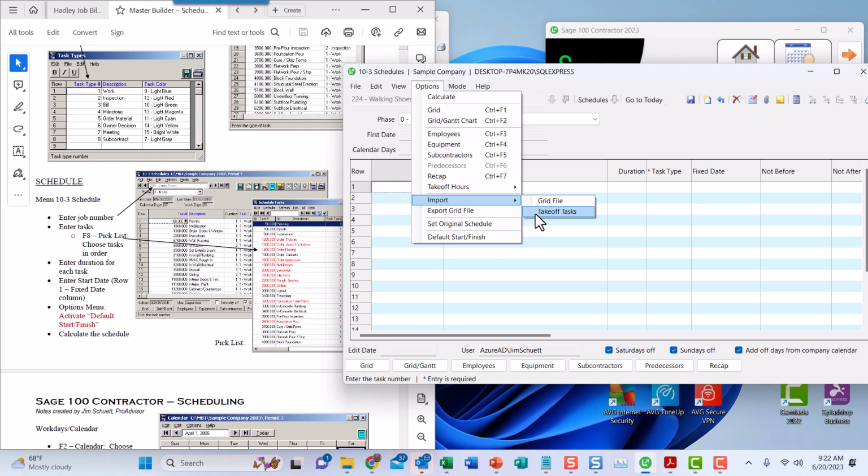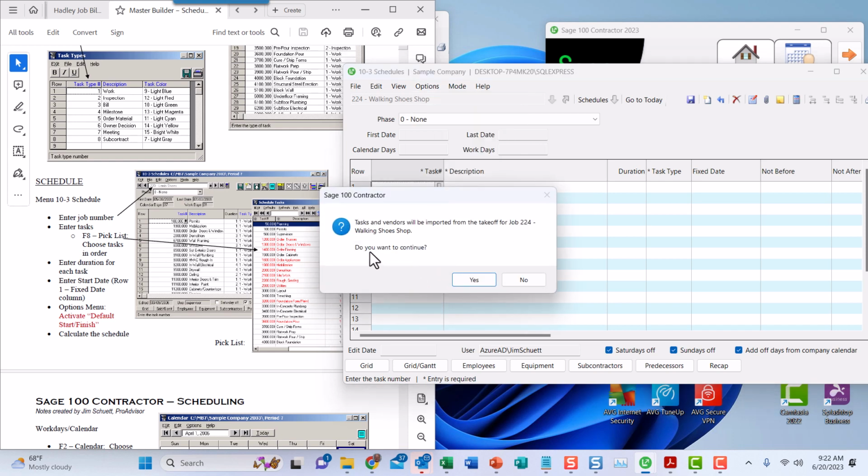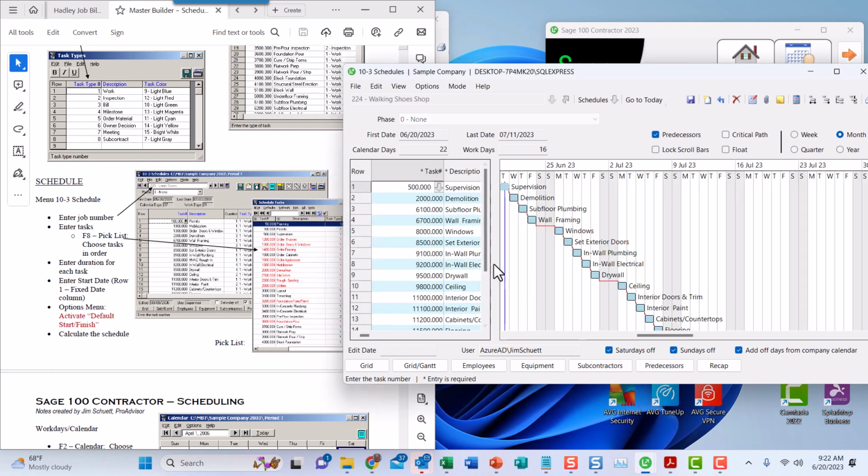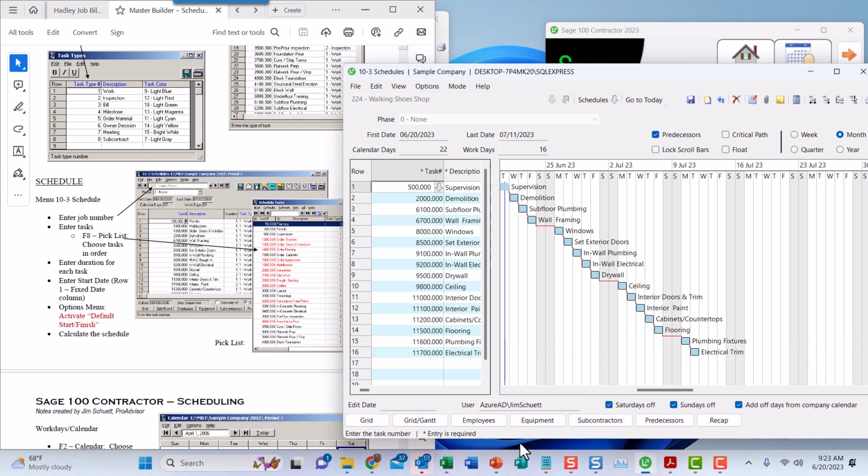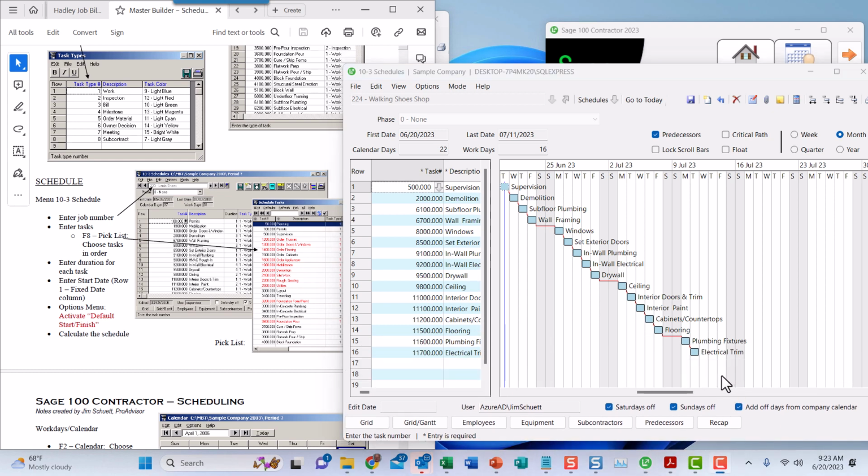So whichever works best for you, we'll go ahead and pull in the takeoff tasks, and we are going to say yes. And what this has done is created a list that matches the takeoff.